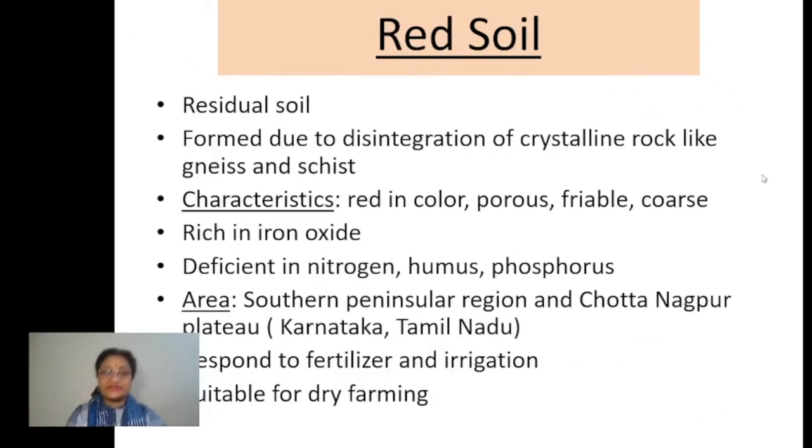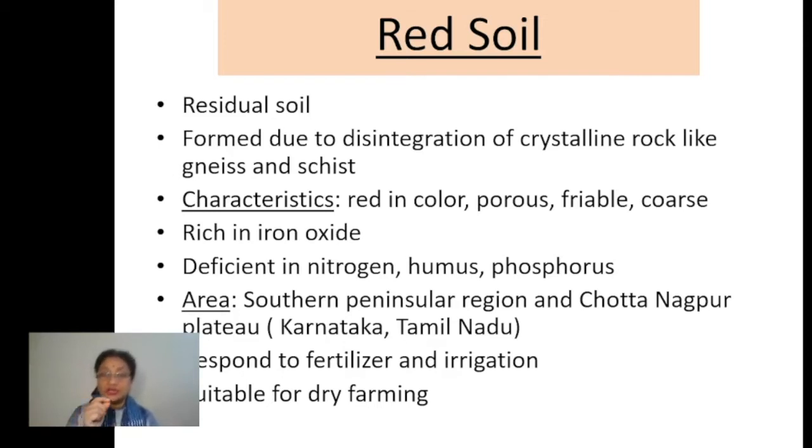Next is red soil. The second type of soil which is found is called red soil, and it is again one of the residual soils found in India. Now, in which areas can we find the red soil?